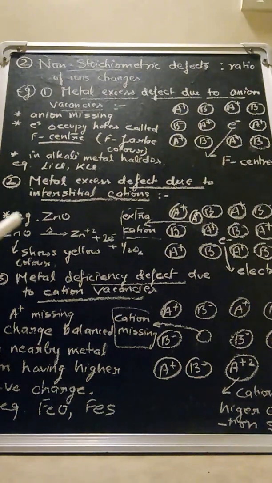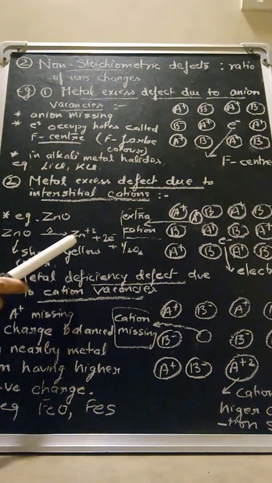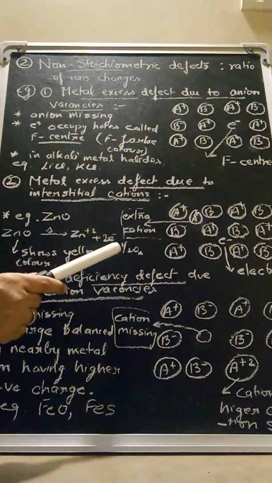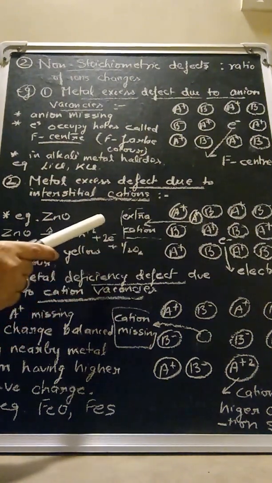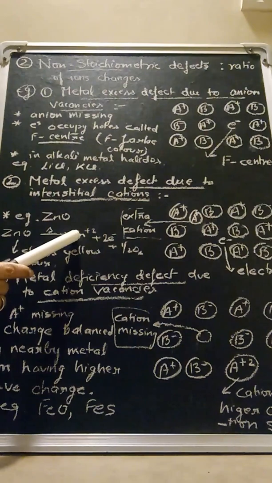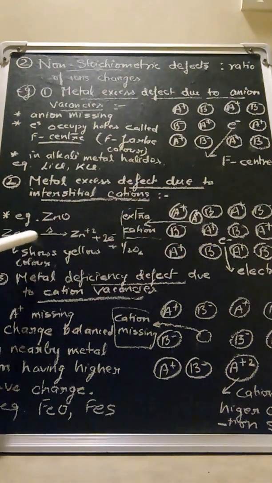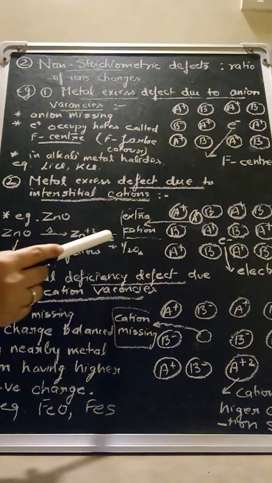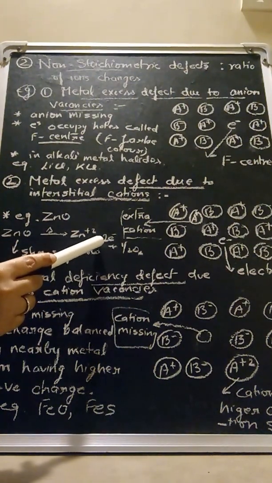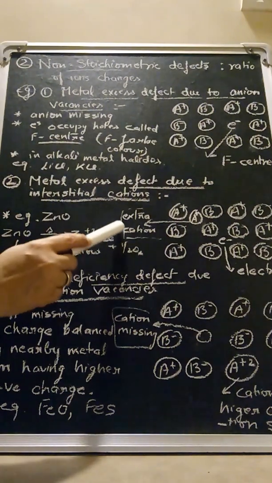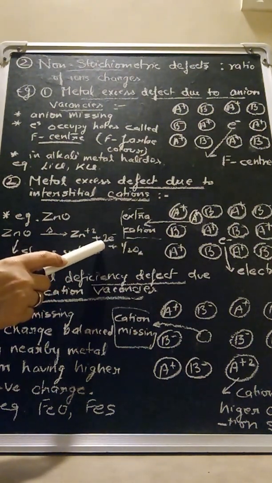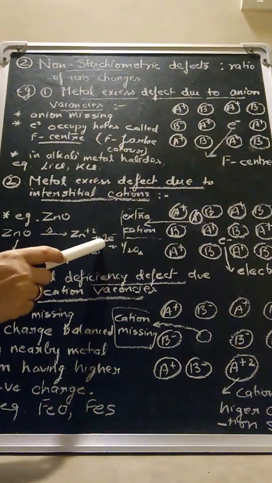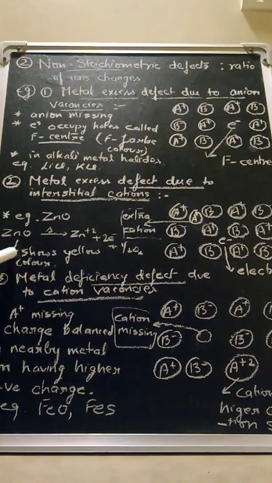Let us see the example of zinc oxide. Zinc oxide shows color when it is heated. It shows yellow color. Why does it show yellow color? Let us see. Zinc oxide, when it is heated up, forms zinc ions, releases electrons and also releases oxygen, right? These zinc ions are the extra cations which occupy the crystal of zinc oxide. And to balance the charge, these electrons also occupy some interstitial site. They get trapped in some interstitial site. Because of the presence of these free electrons in the crystal of zinc oxide, it starts showing yellow color.